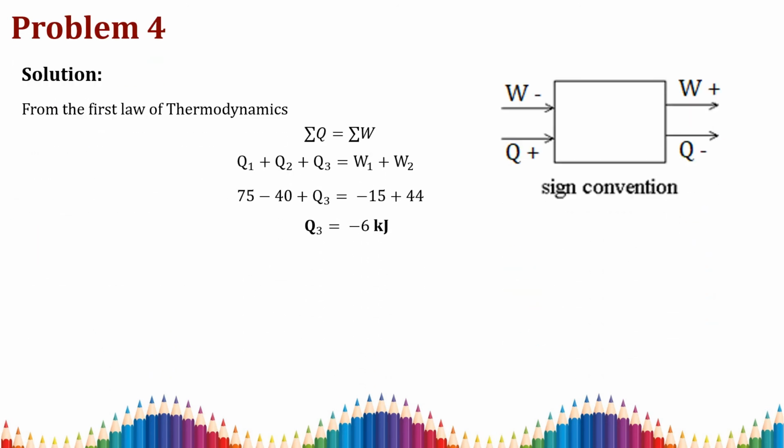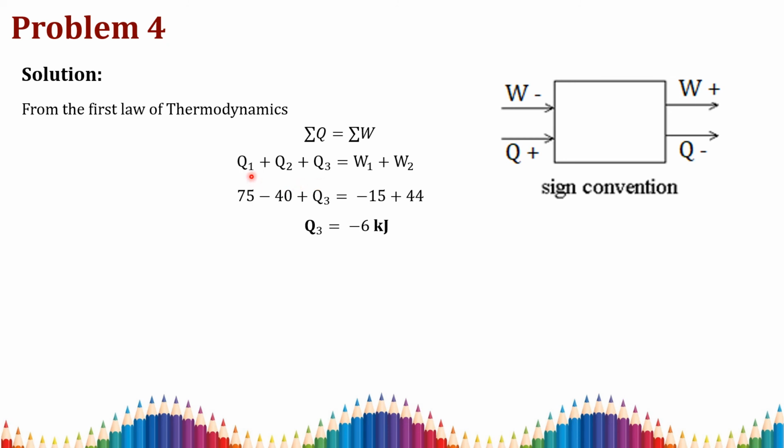Again we can use the first law of thermodynamics. For a cyclic process, summation of Q is equal to summation of W. That is, for a cyclic integral, the net heat transfer equals the net work transfer. Here we are having 2 work interactions, so I am adding W1 plus W2, and here we are having 3 heat interactions, so I am writing Q1 plus Q2 plus Q3.